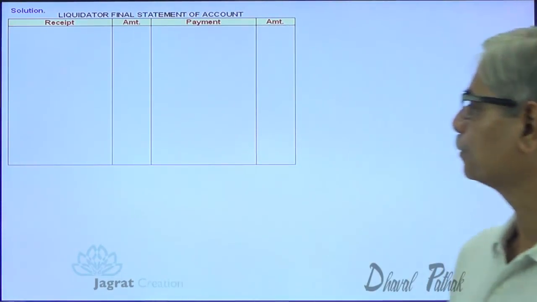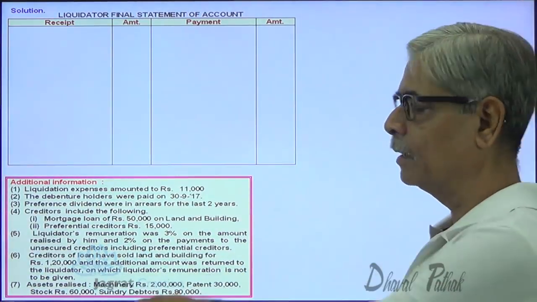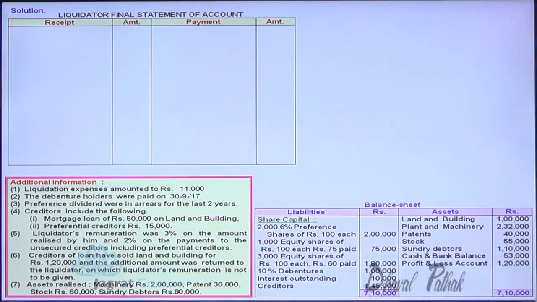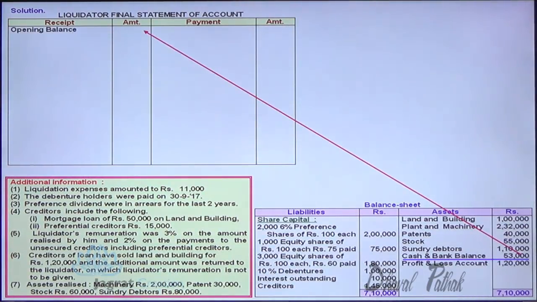Let me start. So this is the additional information given to me in the sum. This is the balance sheet given to me in the sum. The first step is to write cash and bank balance. Cash and bank balance I will write on the receipt side. This is the balance available to the liquidator for distribution as prescribed under the law.